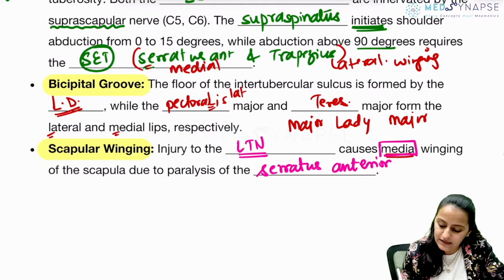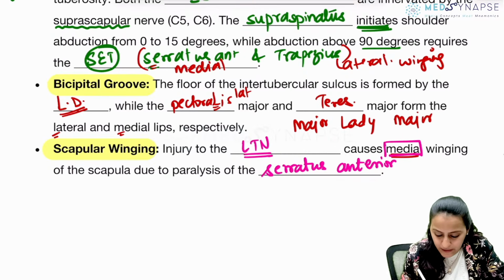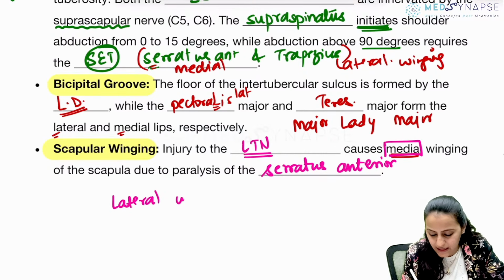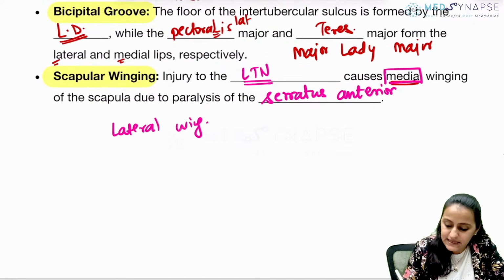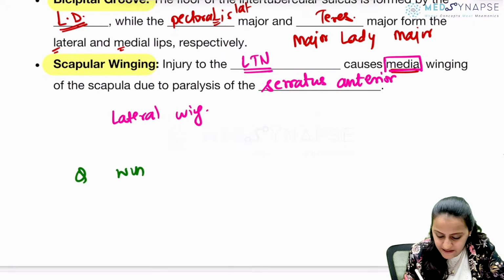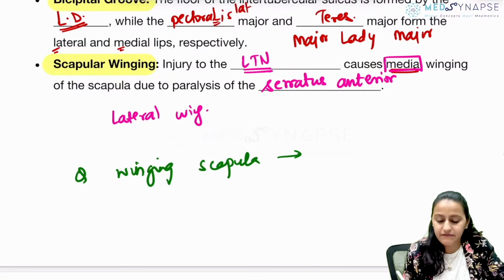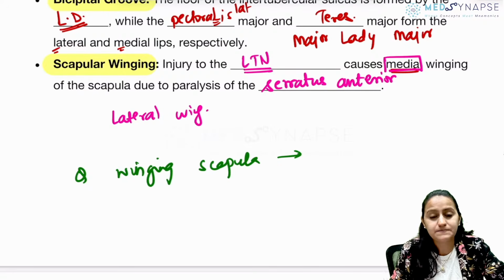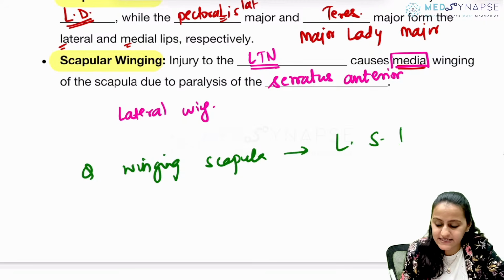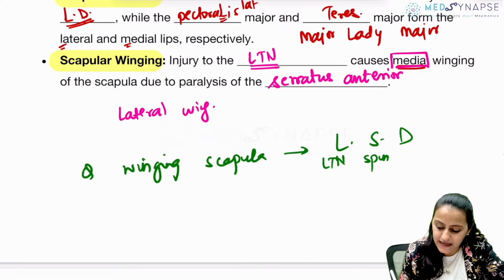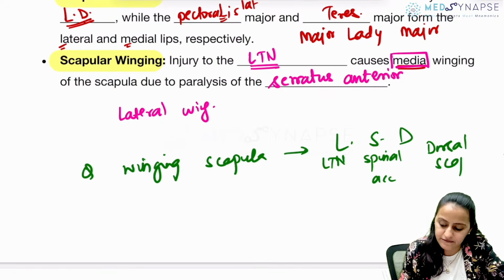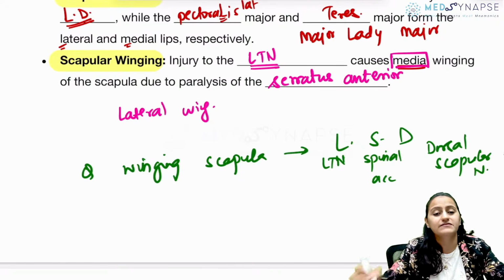Long thoracic nerve injury causes medial winging. We just now said that lateral winging will be caused by. So basically, if the question is what nerves are involved in winging of the scapula? Remember, the mnemonic is LSD. What is LSD? Long thoracic nerve, spinal accessory nerve, and the dorsal scapular nerve. Is this clear with everyone?